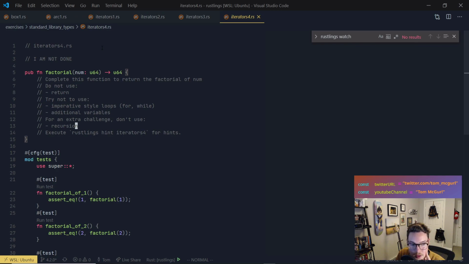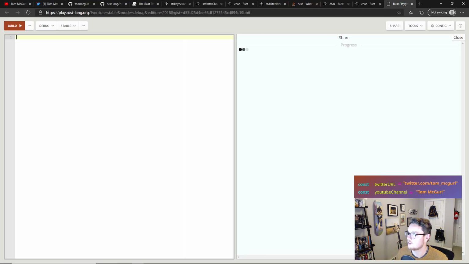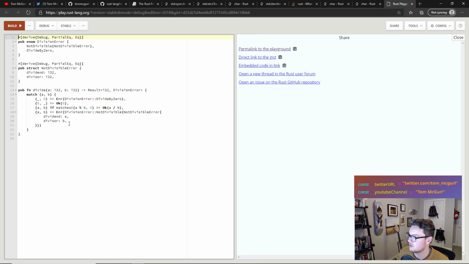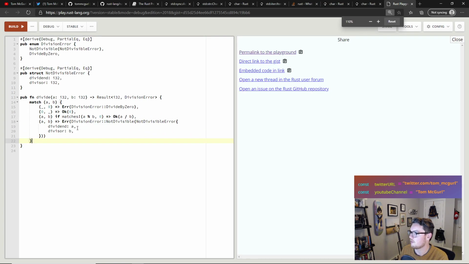Factorial. Who remembers what a factorial is? Who remembers it? Patatas is giving us a link to Play Rust. If any of you haven't checked out Play Rust, it lets you view running Rust code. We're going to pull up Patatas' version of this where he used a match. Let's take a look at this. Patatas is a full Rust station. You are a Rust station, sir. Or madame. We don't know.